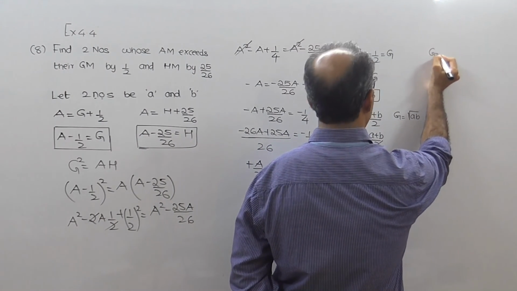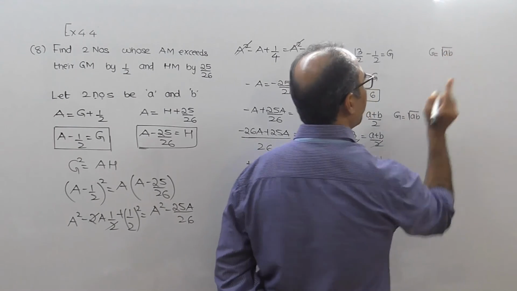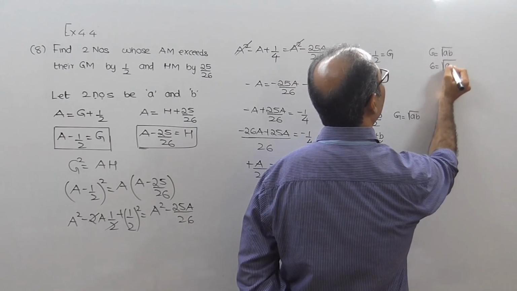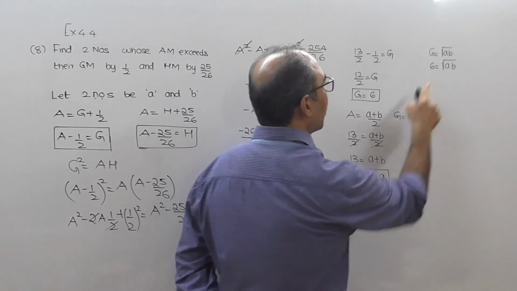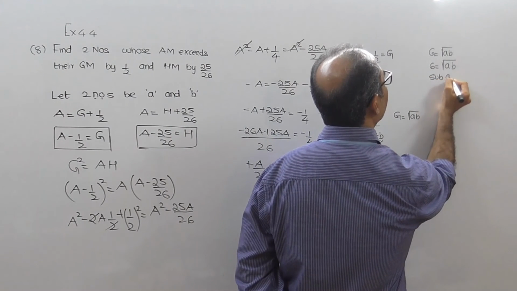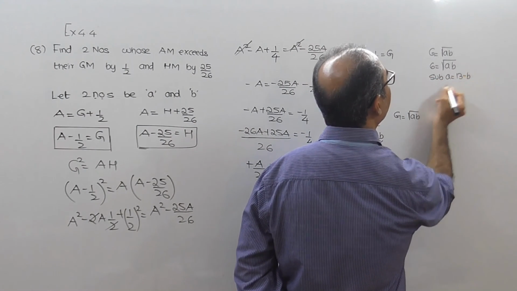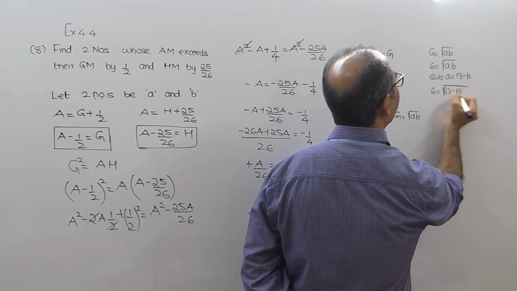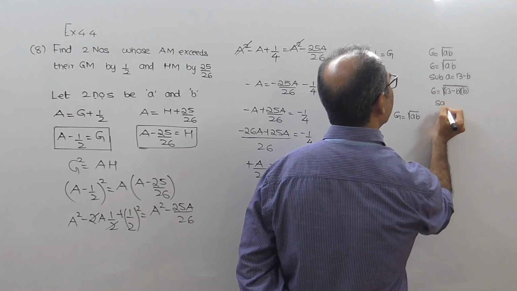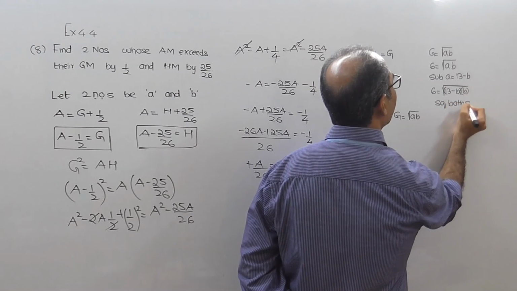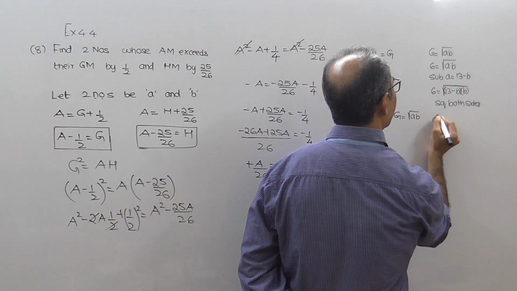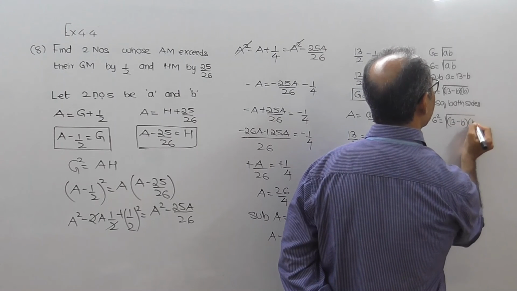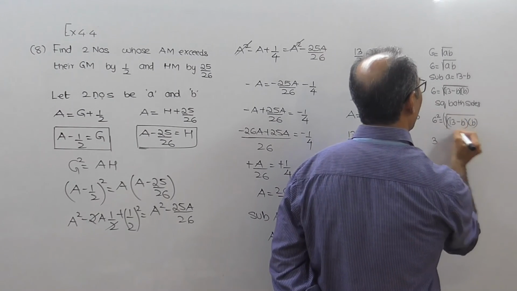Now I know that G equal to square root of AB. What is G? 6. 6 equal to root of AB. But I can put the value of A here. I will substitute A equal to 13 minus B. 6 equal to root of 13 minus B into B. I will square both sides, so the root will go. I get 6 square equal to root of 13 minus B into B, the whole square.